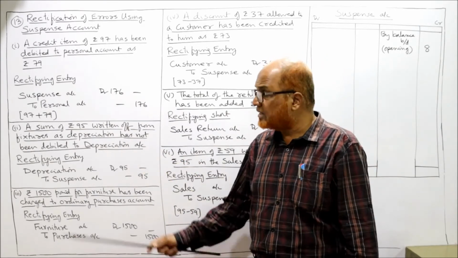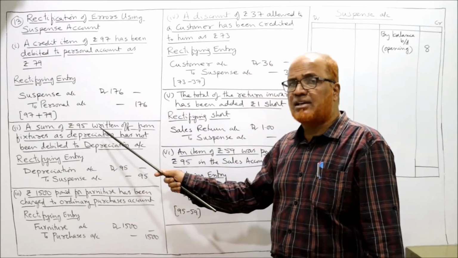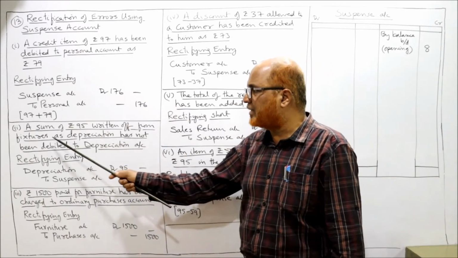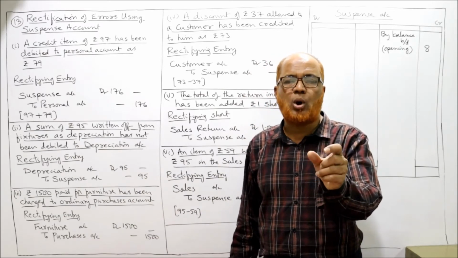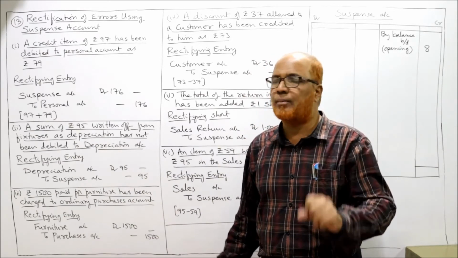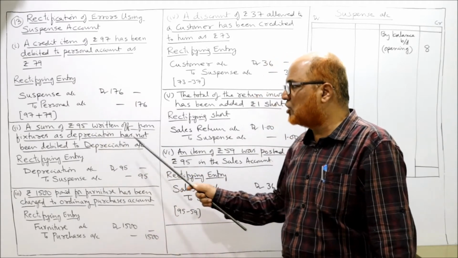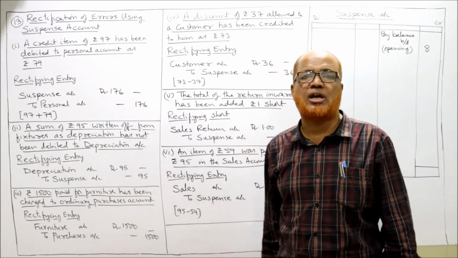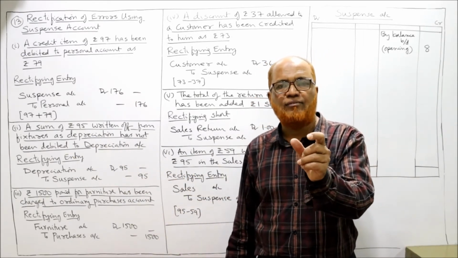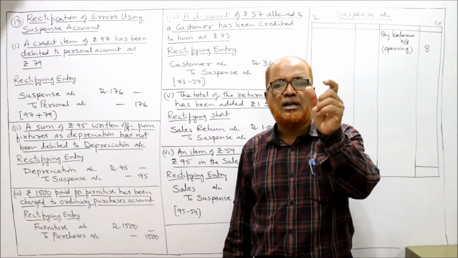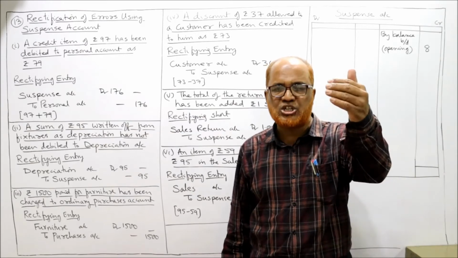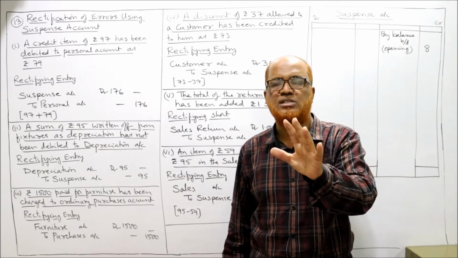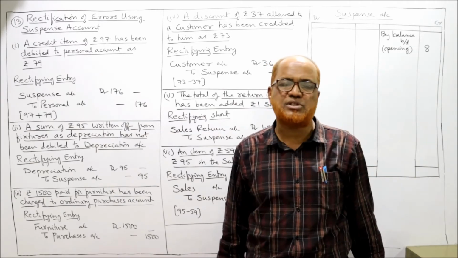Over. Second, a sum of rupees 95 written off from fixtures as depreciation. That means depreciation on fixtures. How much is the depreciation? 95. It has not been debited to depreciation account. Actually, the entry for depreciation is depreciation account debtor to fixtures account. This is the correct journal entry for depreciation.